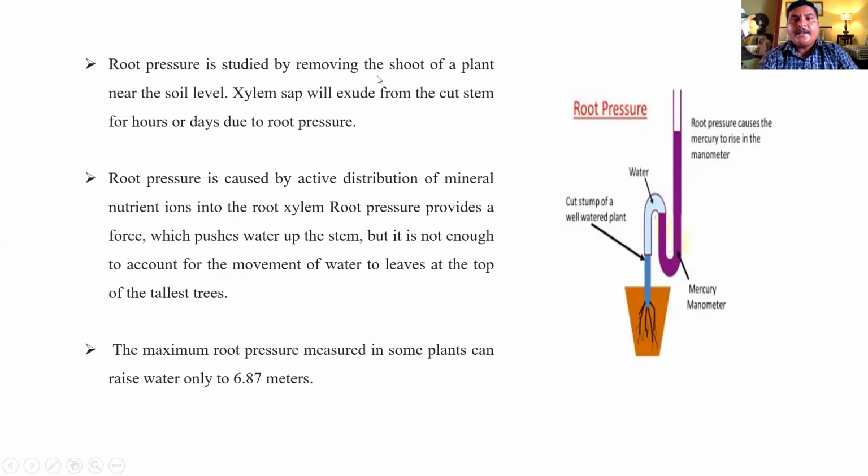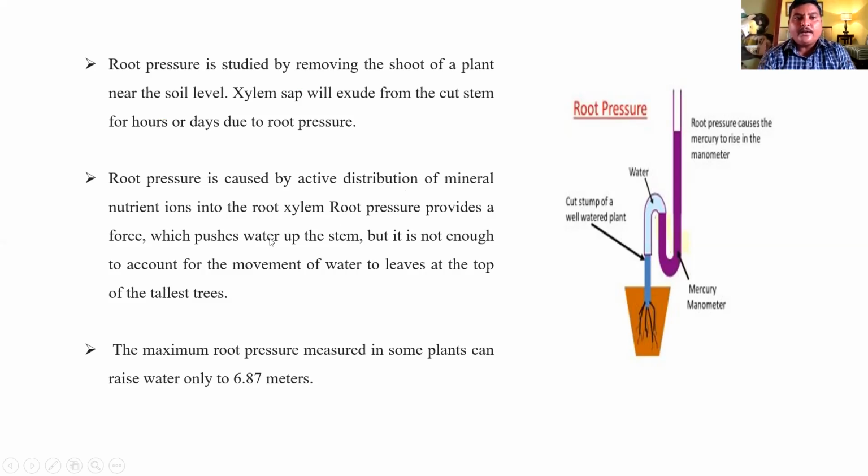Root pressure is studied by removing the shoot of a plant near the soil level. Xylem sap is exuded from the cut stem for hours or days due to the root pressure. Root pressure is caused by active distribution of minerals, nutrients, and ions into the root xylem.